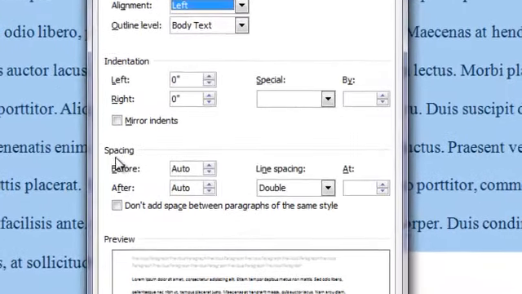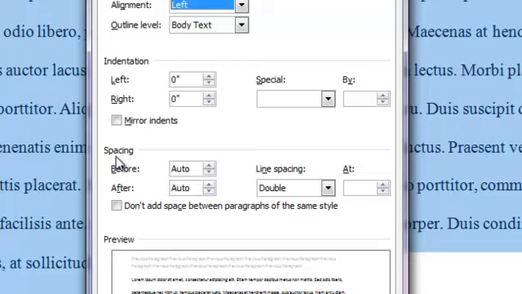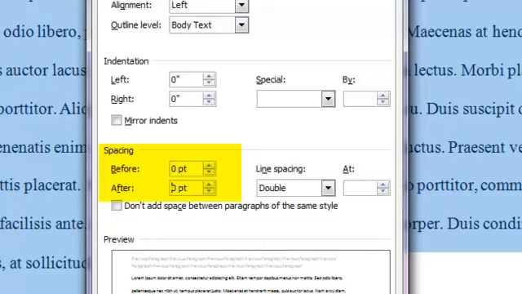The first thing I like to do is I like to remove the spaces in between the paragraphs. I do this by looking at spacing right here. And instead of having auto, I want to make sure that in both the before and after boxes, we have a spacing of 0. I can also double check here that my line spacing is double, which is perfect for MLA.